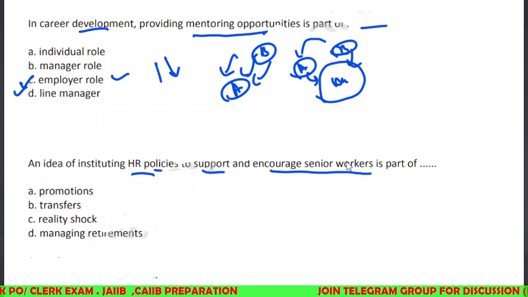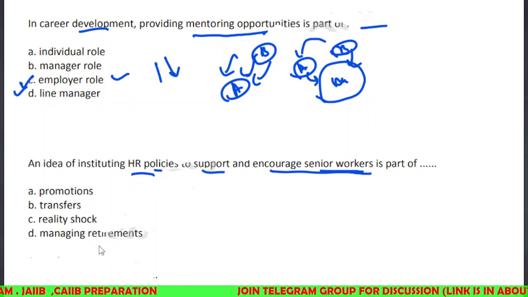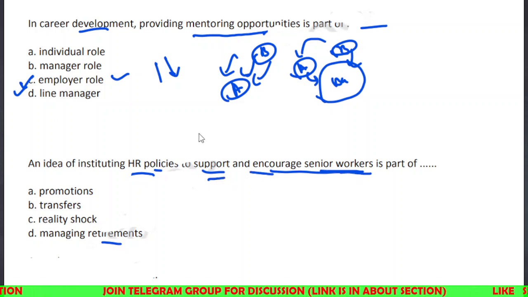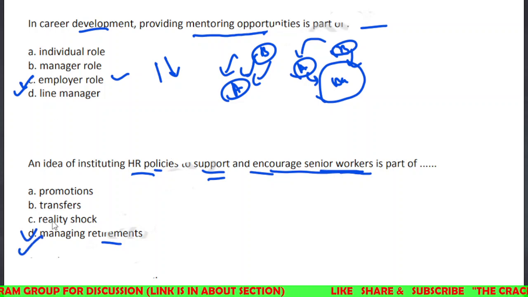To support and also encourage the senior workers is a part of this. Promotions, transfers, reality shock, managing retirement. So senior workers, and also to encourage them, to support them morally. They need some types of moral support to encourage them to work effectively and be one example to the young generation or to the juniors. So this is a part of managing retirement. Option D is the correct one.